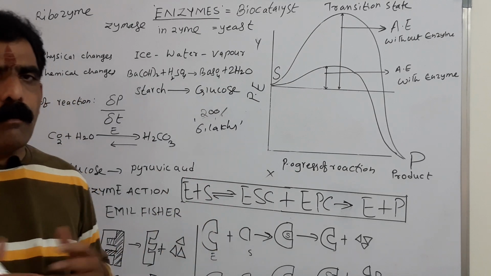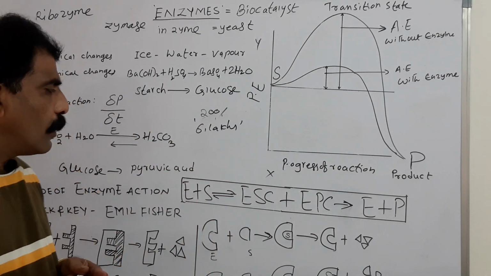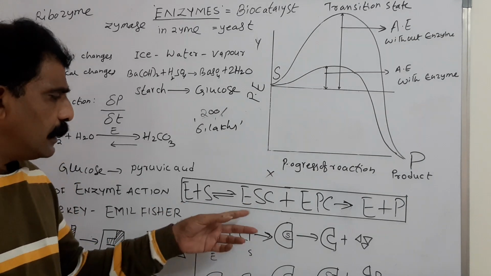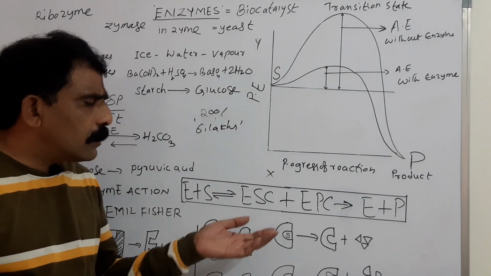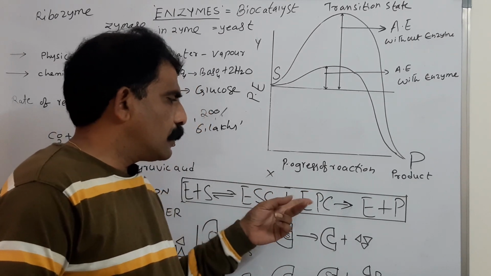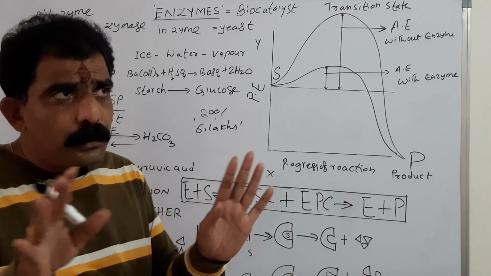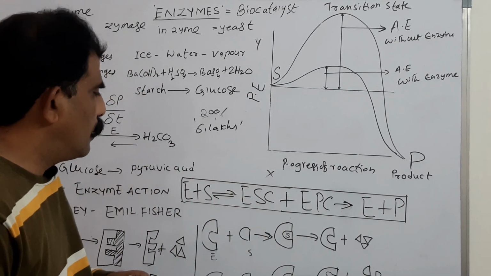Actually, enzyme is a macromolecule to which substrate gets attached so that an enzyme substrate complex is formed. Later, the enzyme substrate complex is converted to an enzyme product complex. Finally, substrate is converted to product. Enzyme will be released as it is. Enzymes are not used up in the chemical reactions, they just speed up the chemical reactions.